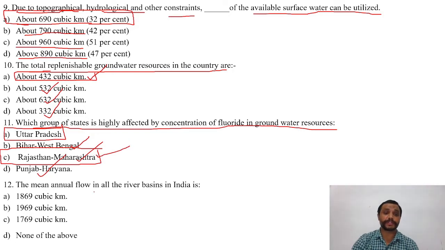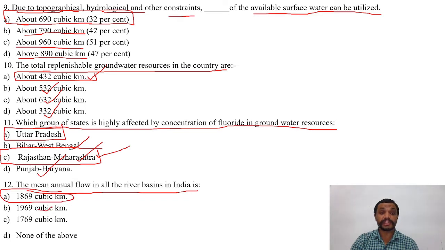The next question is, the mean annual flow in the river basins in India is, options are A, 1869 cubic kilometers, B, 1969 cubic kilometers, C, 1769 cubic kilometers, D, none of the above. The right answer is A, 1869 cubic kilometers.